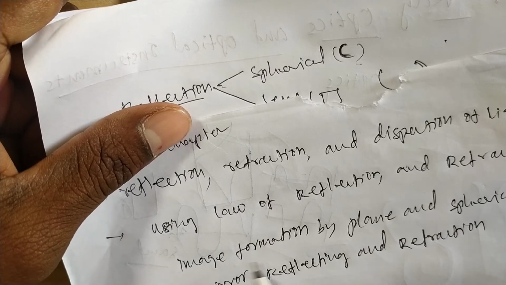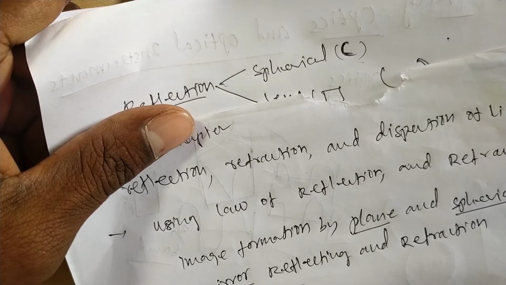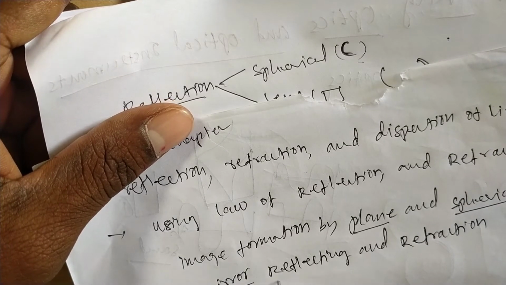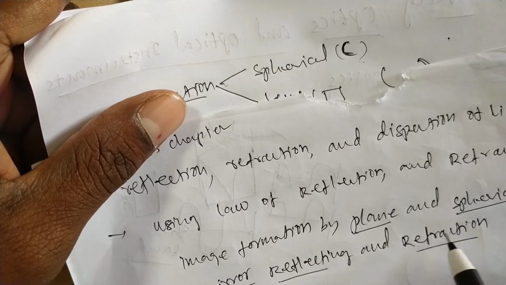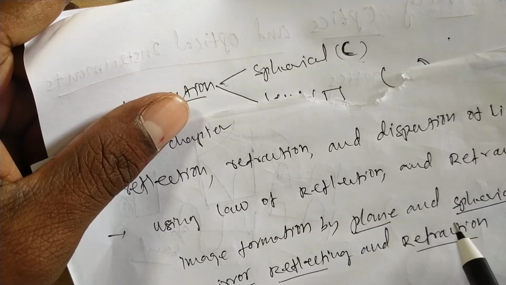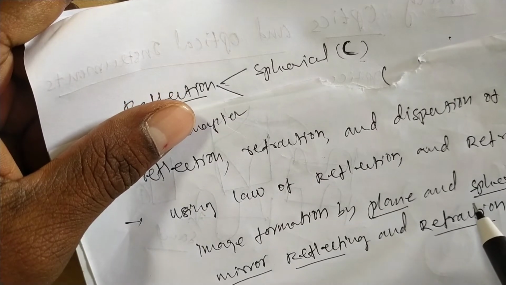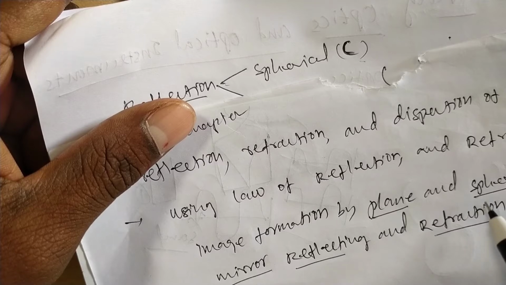Image formation can now be studied in this chapter. And also we will discuss the construction and working of some optical instruments, including the human eye.